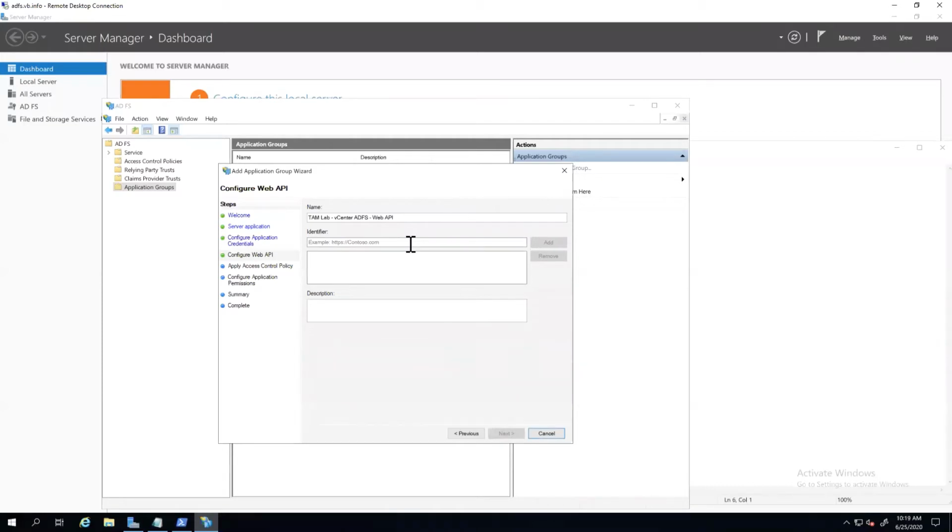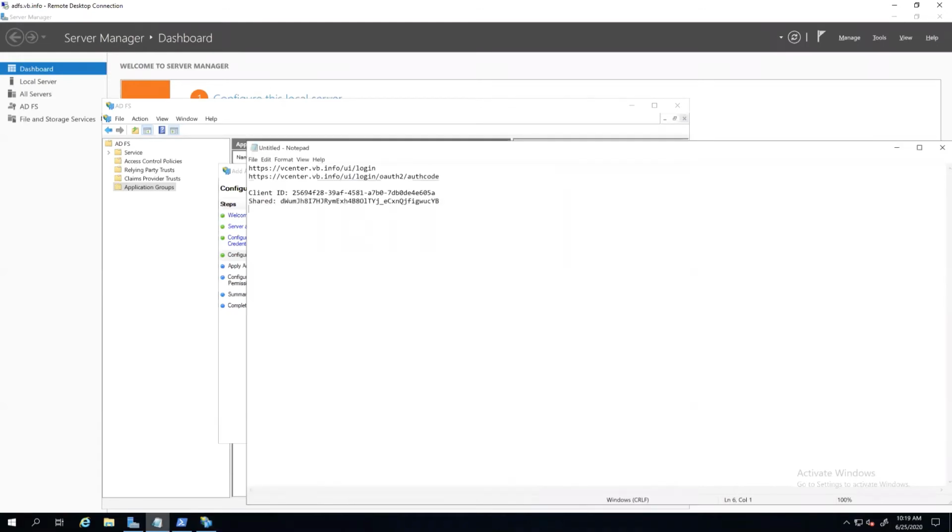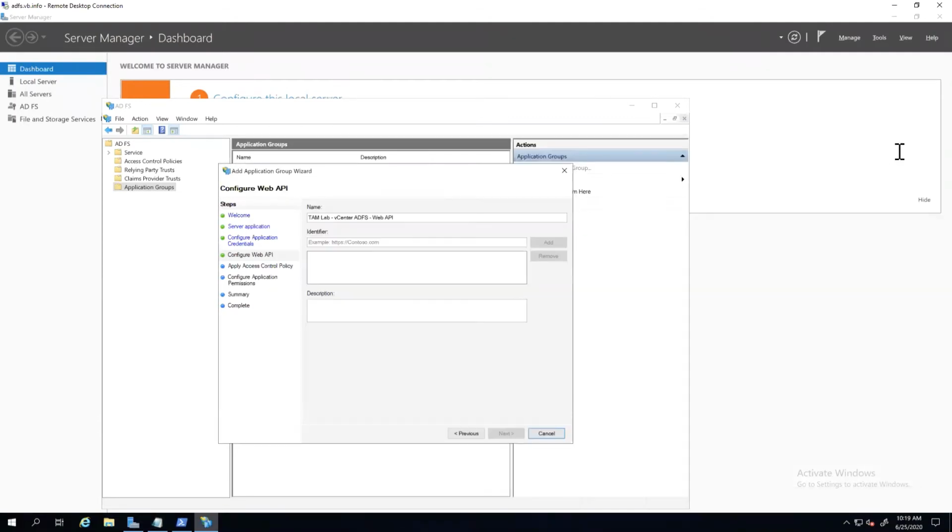Next up, this seems a little weird if you've never done ADFS. It will be a little funky, especially given this example identifier. This is going to be a string that gets passed from vCenter to ADFS to help identify it and show that it is what it is. This example says it could be reporting itself as a web page. Well, our documentation directs us to use this client ID. So this is a string that's going to be passed from our vCenter back to ADFS, and we want to make sure this matches.